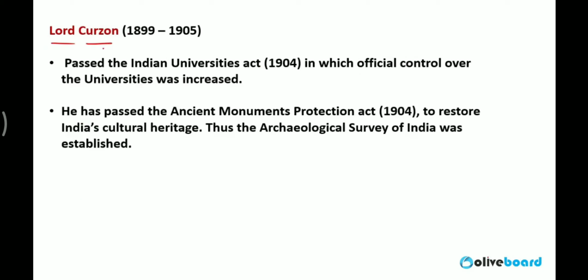Lord Curzon is very famous for the partition of Bengal. We'll talk about it also, but starting with the other points, he passed the University Act in 1904, which officially controlled all the universities in India. Means the British government increased control of universities in India. He also passed the Ancient Monument Protection Act, according to which the Archaeological Survey of India, ASI, was founded for the protection of cultural heritage in India.